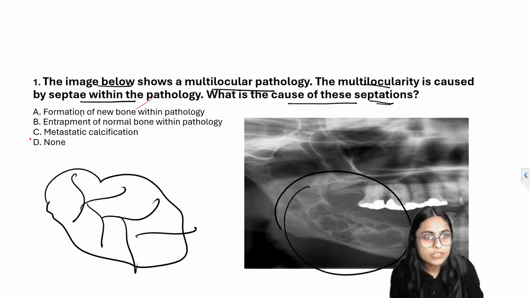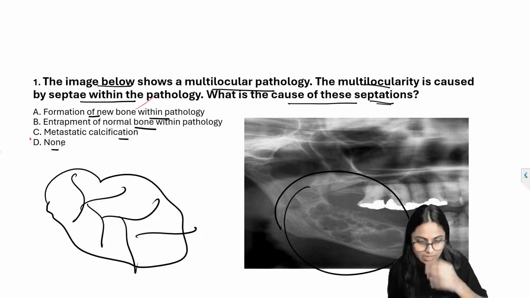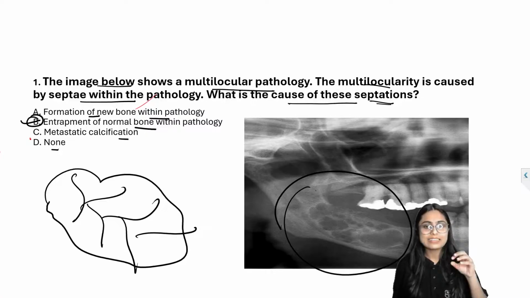First, formation of new bone within the pathology. B, entrapment of normal bone within pathology. C, metastatic calcification, and D, none. What do you think is the answer? I can see many B's. Yes, correct, option B is the correct answer. It is entrapment of normal bone within the pathology.